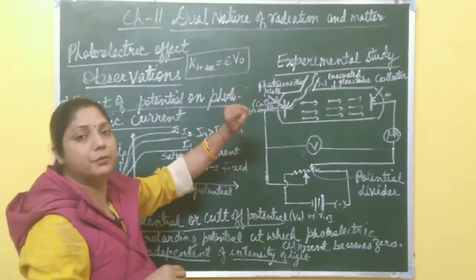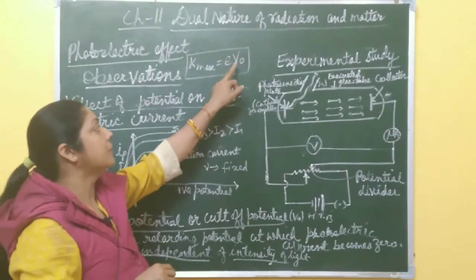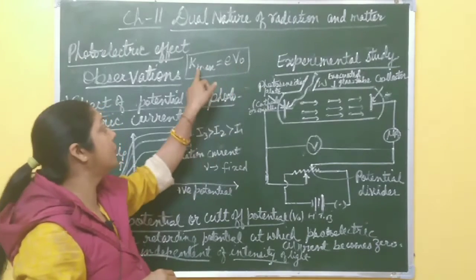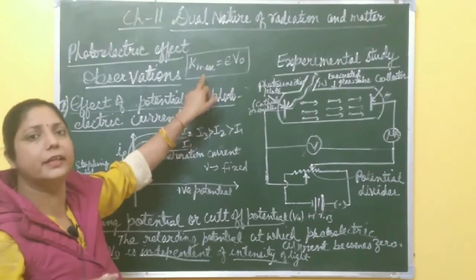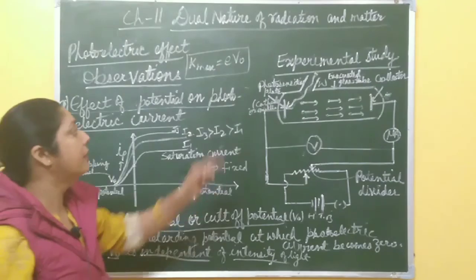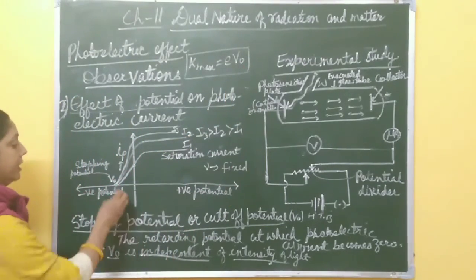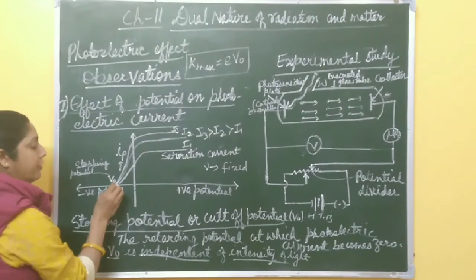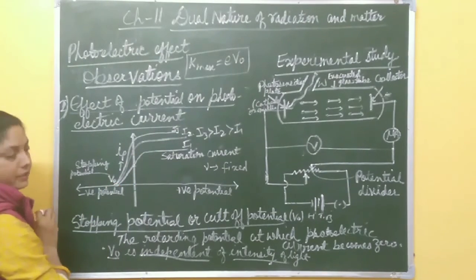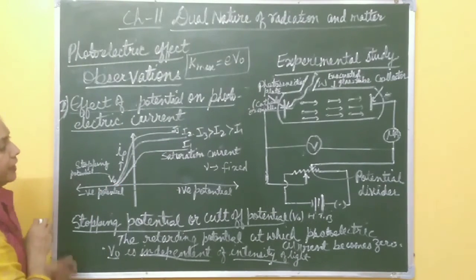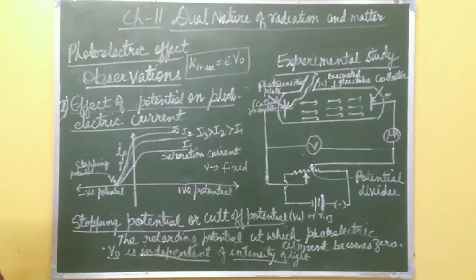V0 is the stopping potential. You must remember this one. So this stopping potential depends only on kinetic energy, and kinetic energy means frequency, but this stopping potential is independent of intensity of light. Here for all intensities of light, stopping potential is the same, right? So hope you understood this one. Please take a screenshot, then we will discuss next the effect of frequency on this stopping potential, right?